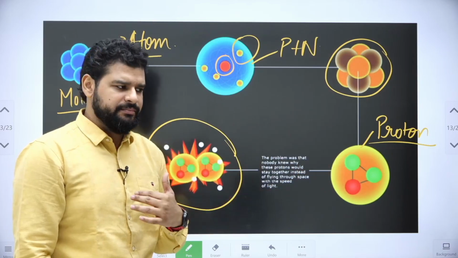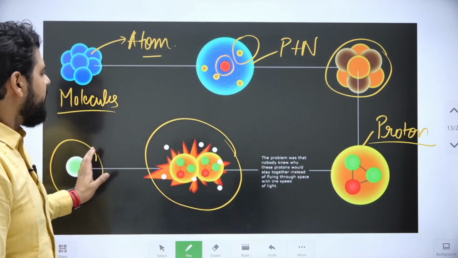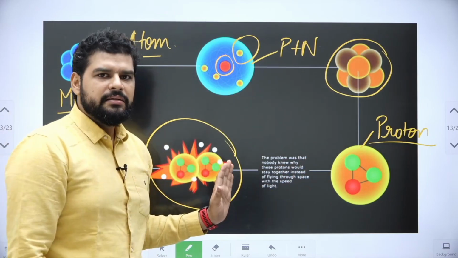Protons have mass. Sorry, I'm slightly not well today. So I hope you understand this chart. Okay.